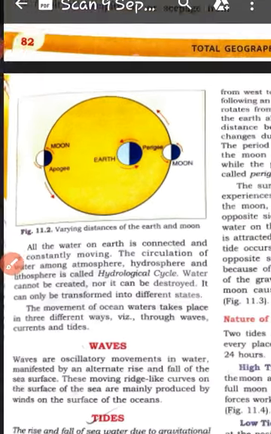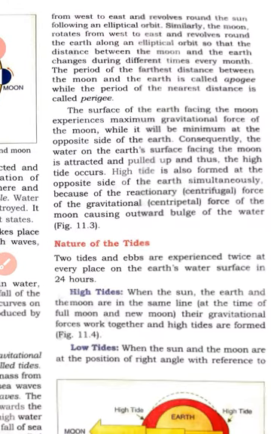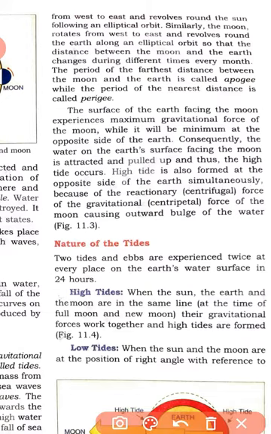So what is apogee and what is perigee? I think you are clear about it, and that is why sometimes the gravitational force exerted is high and sometimes it is low, and according to that the power of the tidal waves is also sometimes high and sometimes low. It depends on the position of the earth and moon. The farthest position is called the apogee and the nearest position is called the perigee.